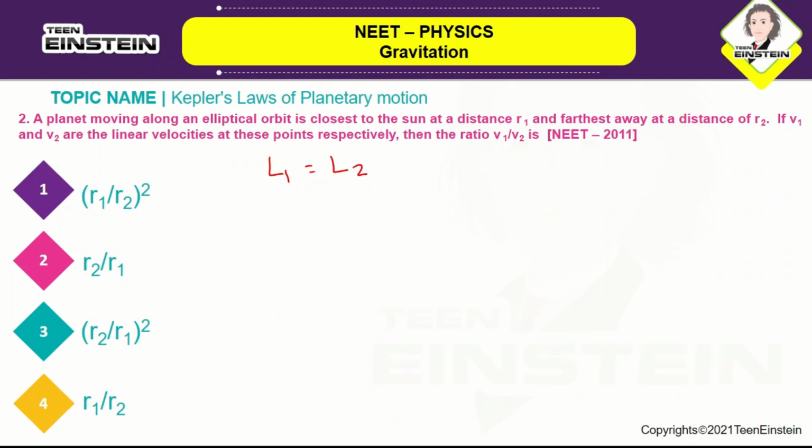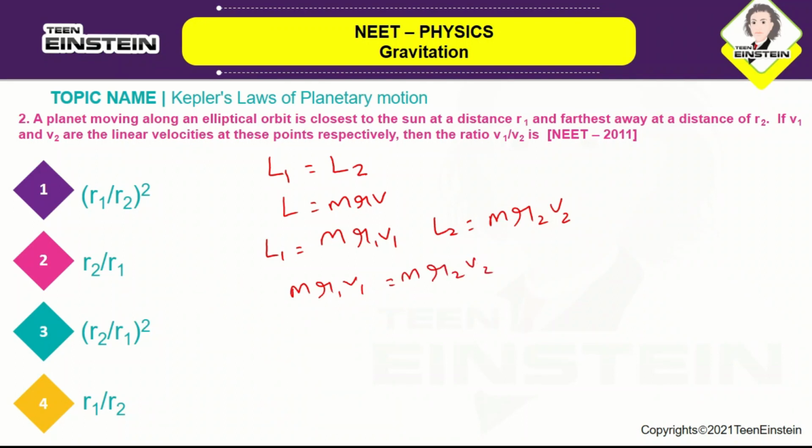So you all know L is equal to MRV. So L1 will become MR1 V1 and L2 will become MR2 V2. So you'll be getting MR1 V1 is equal to MR2 V2, or R1 V1 is equal to R2 V2. So it will become V1 by V2 is equal to R2 by R1.